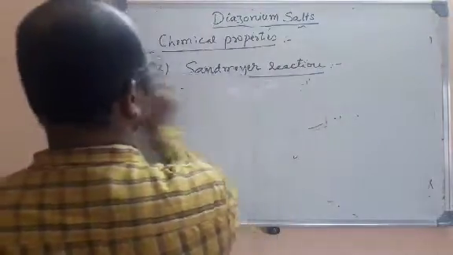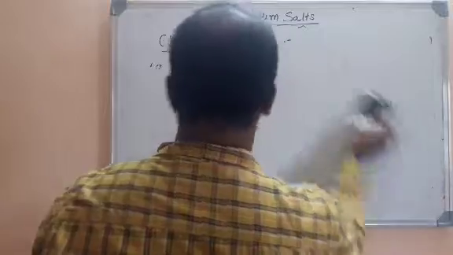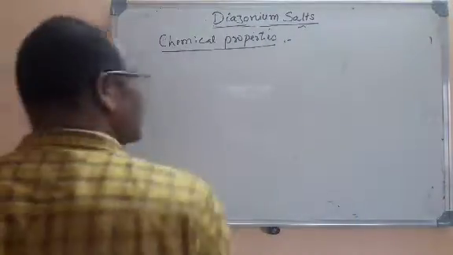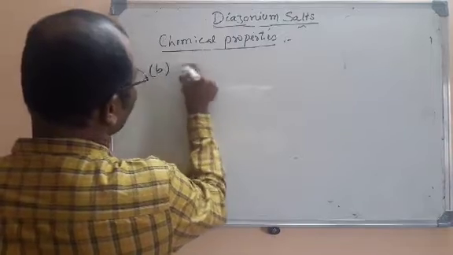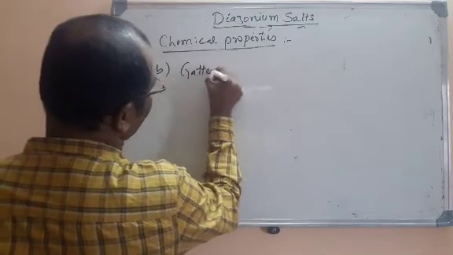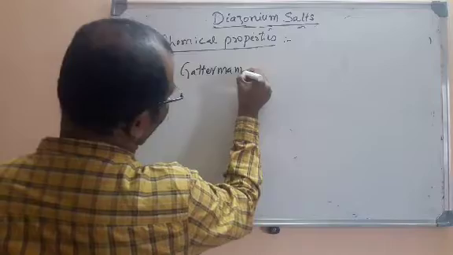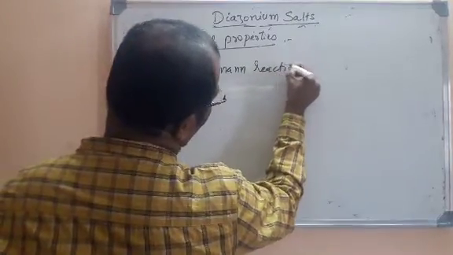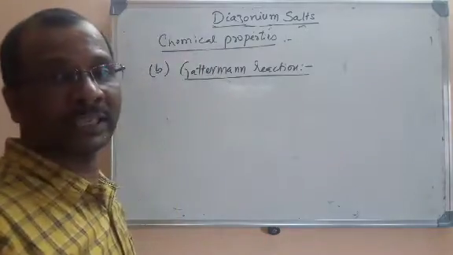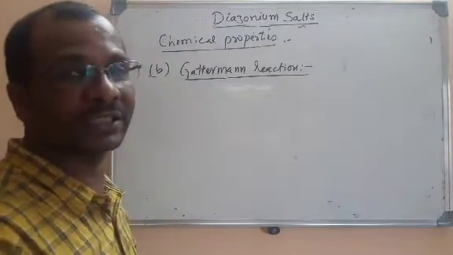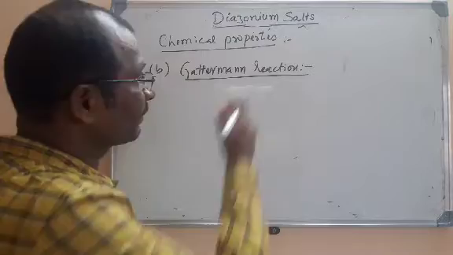It is almost the same as the Sandmeyer reaction, but here copper powder is taken. We don't take copper salt here. Copper powder will be taken. The next reaction is the Gattermann reaction. The Gattermann-Koch reaction is different from the Gattermann reaction. The Gattermann-Koch reaction you have studied in carbonyl compounds, that is different. And this is the Gattermann reaction.